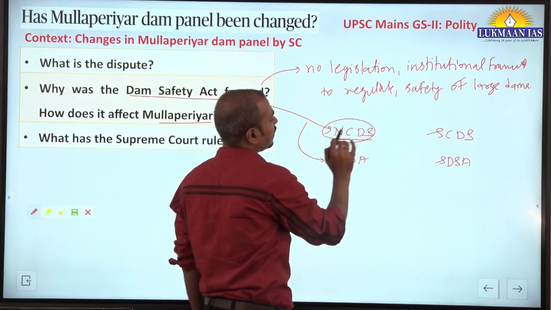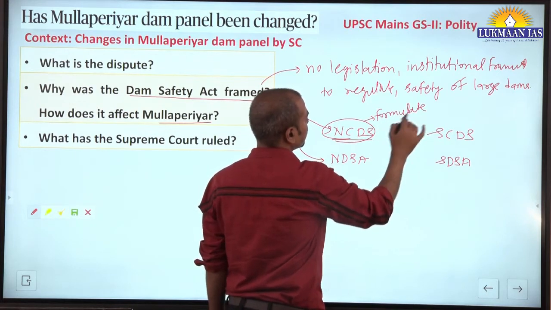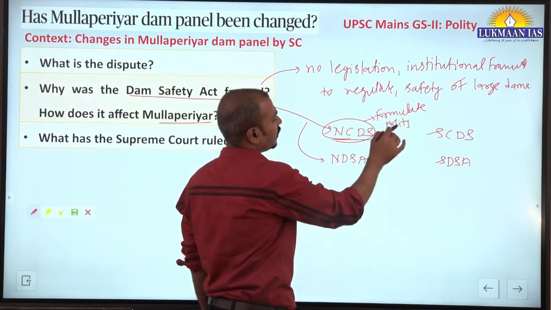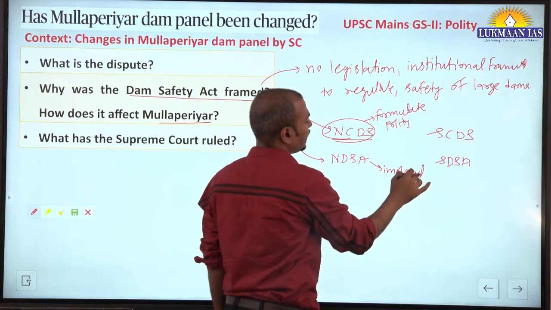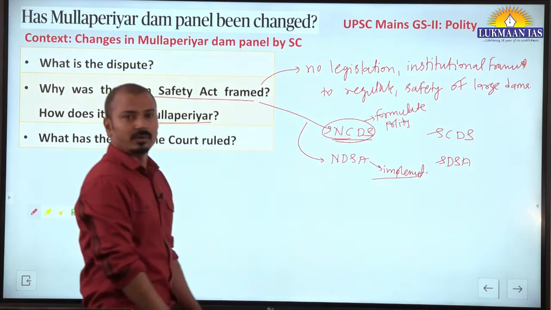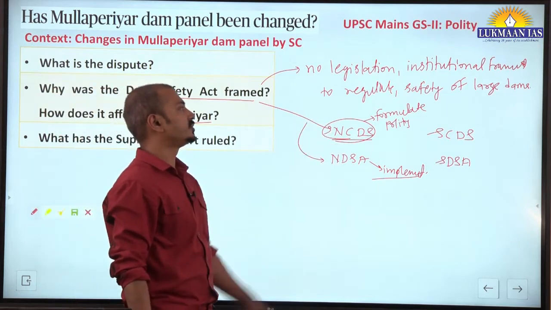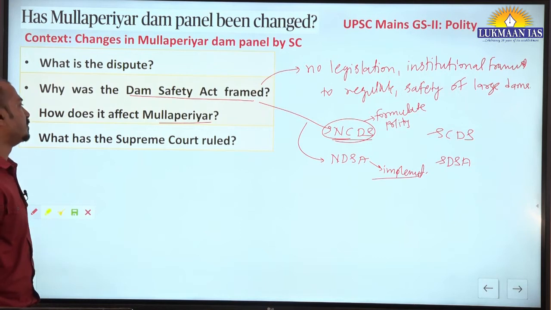This body will try to formulate the policy related to dam safety. It will recommend some kind of measures and it will implement those measures. It is the implementing body. Fine. So this two-tier institutional structure framework has been created under this Dam Safety Act.